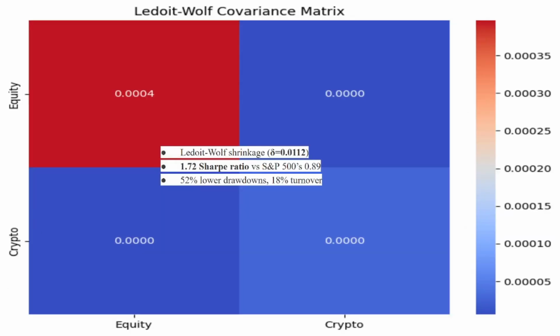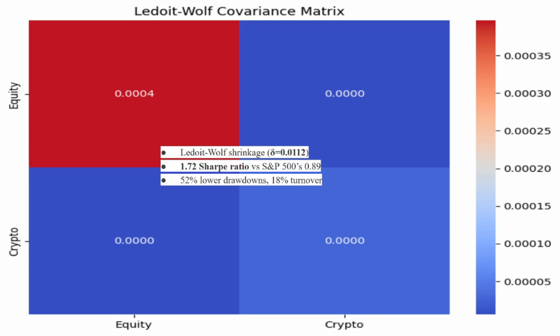Moving on. Non-normal return distributions, evidenced by Bitcoin's kurtosis of 15.7, render traditional portfolio optimization ineffective. We address this via conditional value at risk, CVaR, constraints paired with Ledoit-Wolf covariance shrinkage. The regularization parameter delta equals 0.0112, optimally balancing the sample covariance noise against estimator bias. The resulting covariance matrix shows near zero correlation, 0.02, between equities and crypto, enabling diversification despite heavy tails.